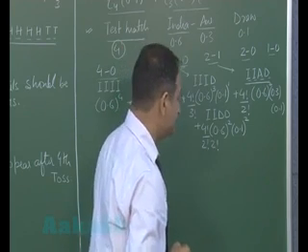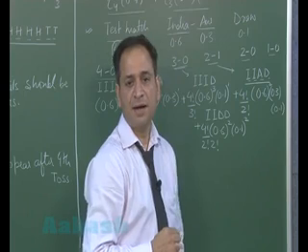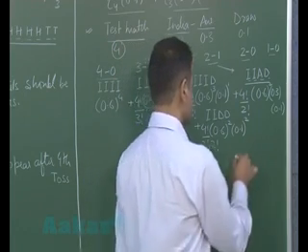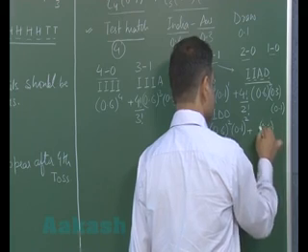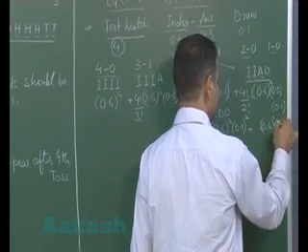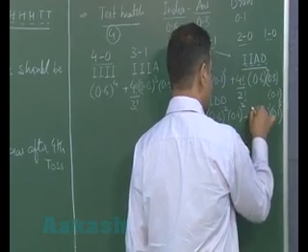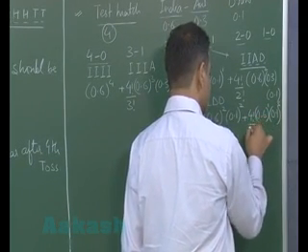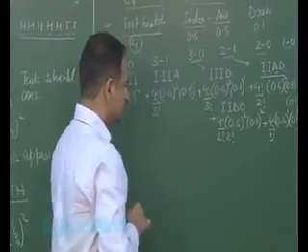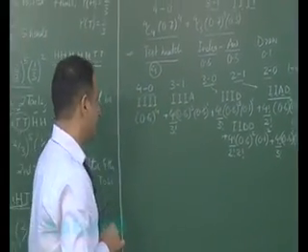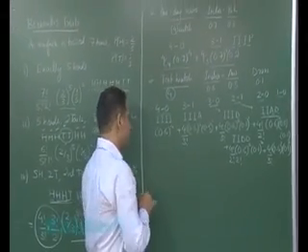And finally 1 0. For 1 0 that means only one match is won by India and all three are draw. So it will be 0.6 raised to the power 1, 0.1 raised to the power 3, and again number of cases will be factorial 4 by factorial 3. So these are all the cases here, and we can calculate this value, we'll be getting the required probability. Coming to the last one.